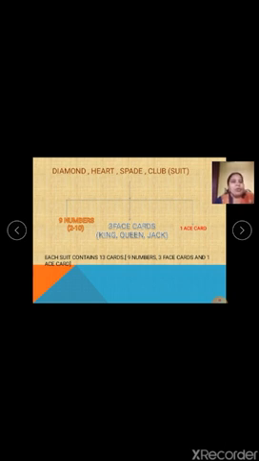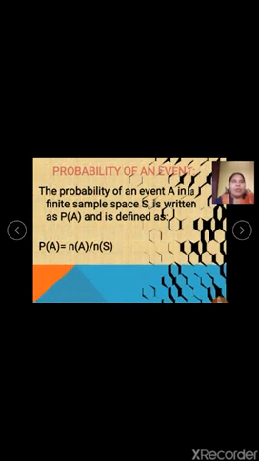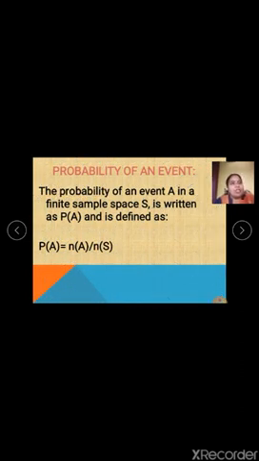Now I have told you the sample space for different things, for coins and for cards. Now I come to the chapter and define what probability is. What exactly do we have to find in this? Probability of an event A in a finite sample space S is written as P of A, and it is defined as P of A is equal to N of A upon N of S. These are new terms to you.